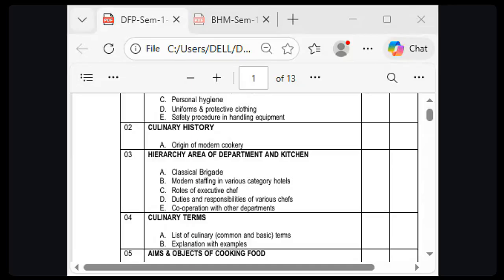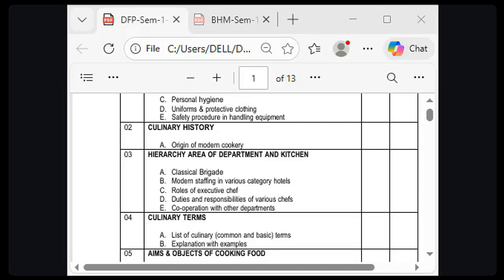Then methods of cooking. How many types of cooking? Here we will learn about cooking, how many methods of cooking, how many media of cooking. There are three media: medium of fat, medium of liquid, moist and dry. Here you can also see, one by one, all kinds of methods of cooking: roasting, grilling, frying, baking, broiling, poaching, boiling.